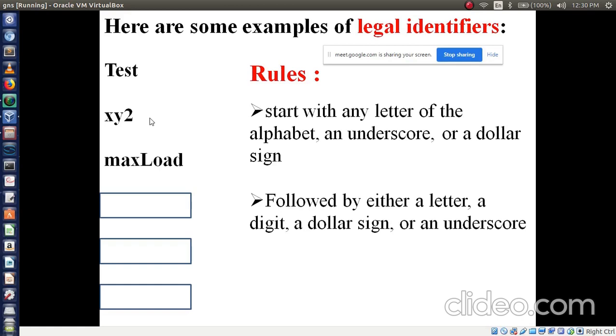First letter may be uppercase or small case letter, but I am using the first letter as a small case letter. Then followed by, I can use uppercase or small case letters. Here I have already written the rules. Load, what is it? It is a keyword.